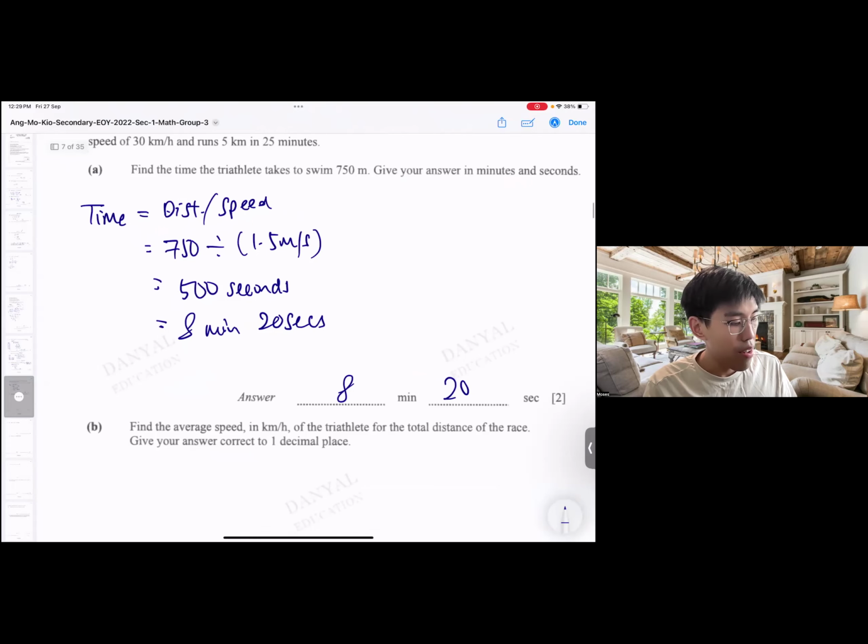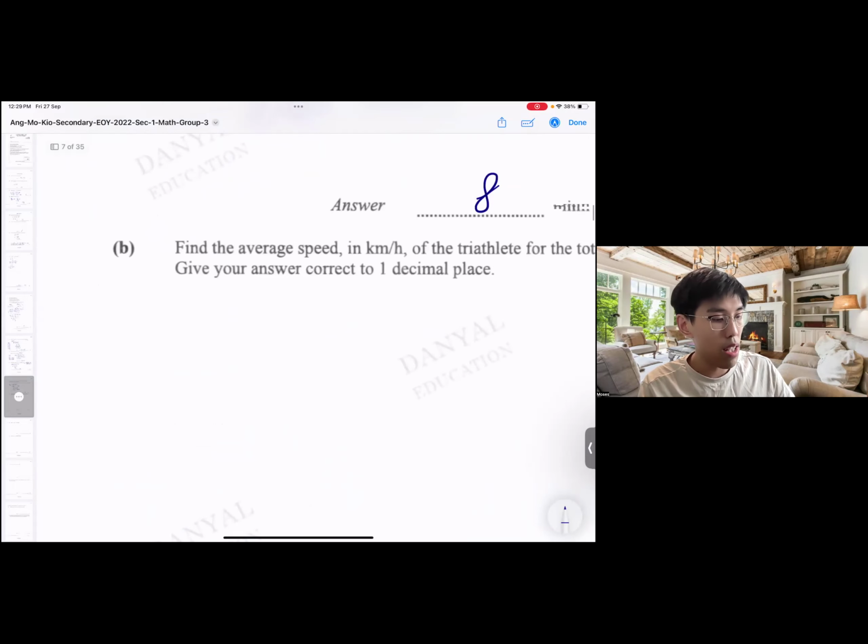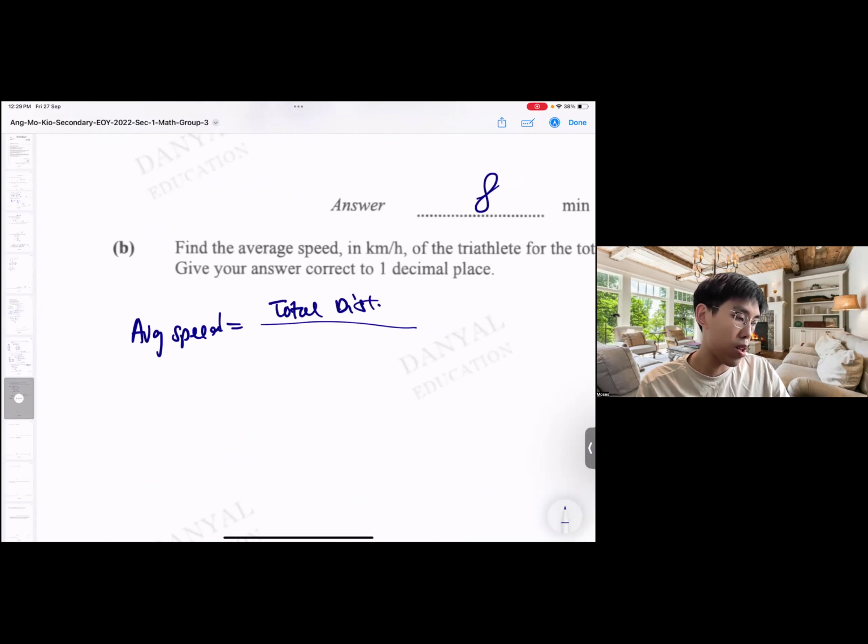Next. Find the average speed in kilometers per hour of the triathlete for the whole distance of the race. Let's recall, average speed equals total distance divided by total time. One thing to take note of is that this total time includes stopping time as well, including the time that you take a break and are not moving. All these are taken into account.